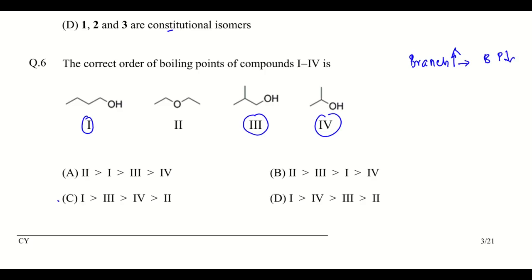And since these are alcohols, there is a possibility of hydrogen bonding, and when hydrogen bonding is present, the boiling point increases. Since these two have branching, the highest boiling point will be for 1.